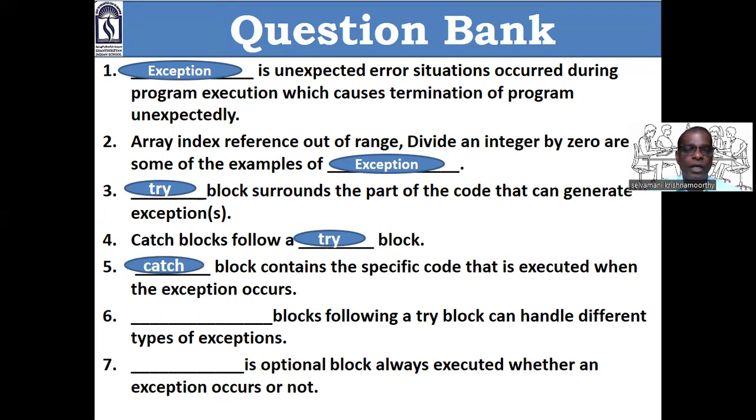Catch block. Dash block following a try block can handle different types of exception, more than one exception. Multiple catch. Very good. Try the 7th one. Dash is an optional block. What is optional? Very good. Finally. Finally is an optional block always executed whether exception occurs or not.